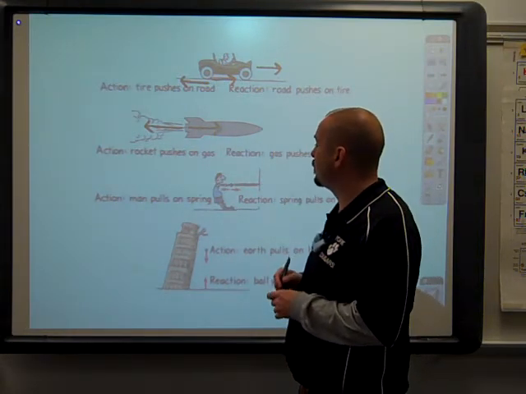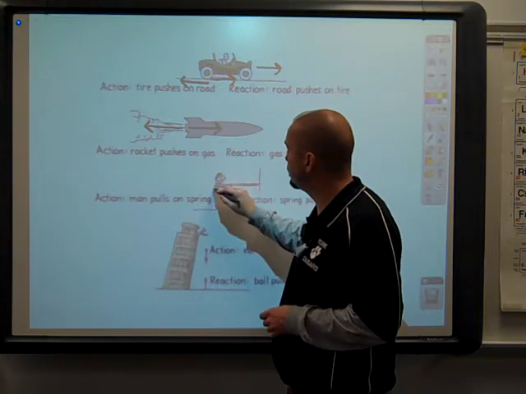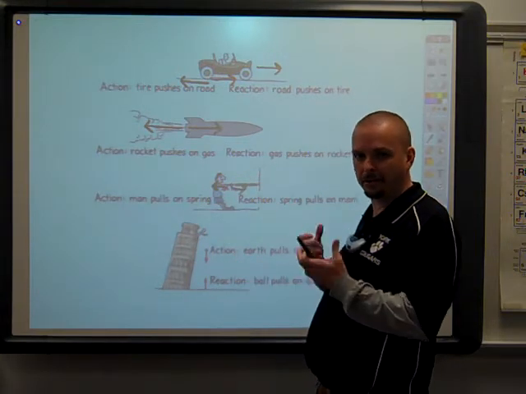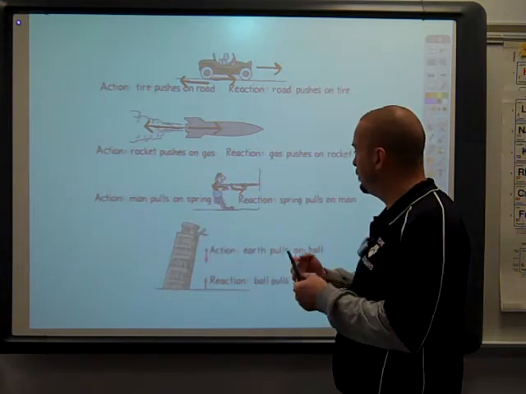In this example, we have a person pulling on a spring. He's pulling on the spring in this direction, so the spring pulls back in the opposite direction. It's that resistance that you feel when you pull on the spring.